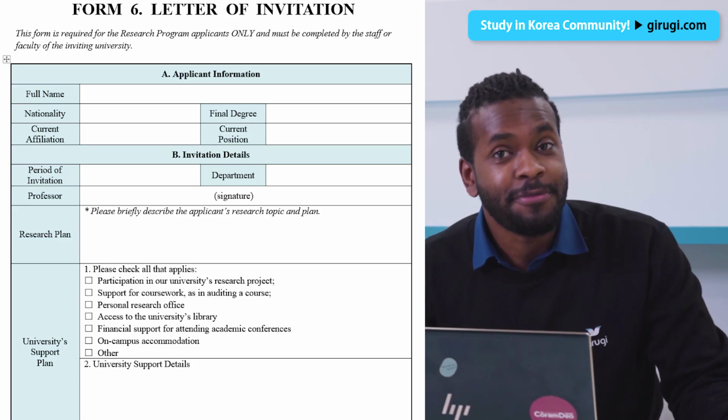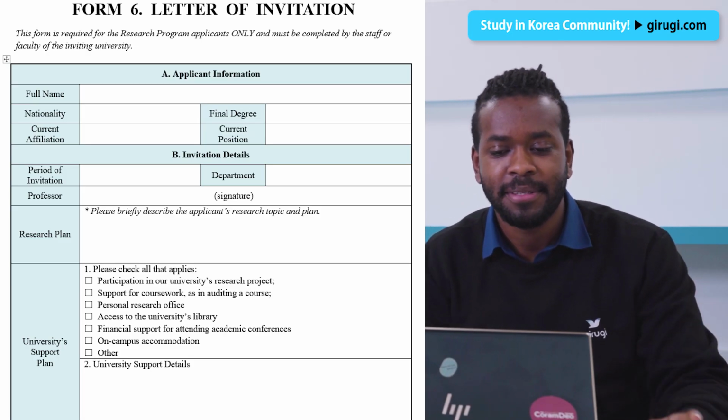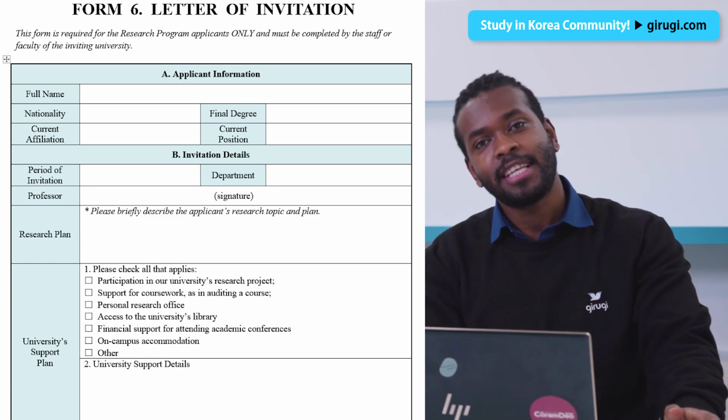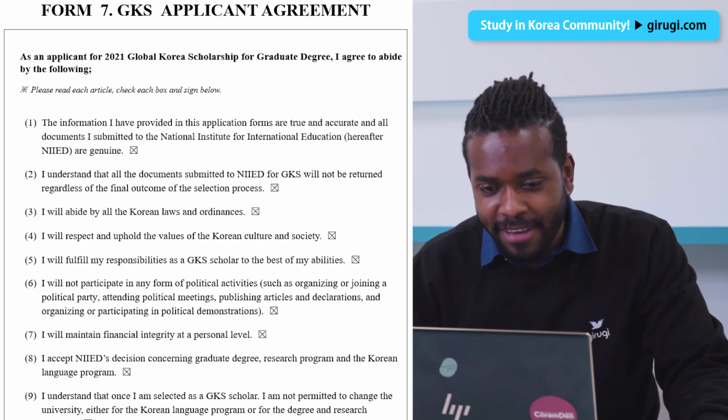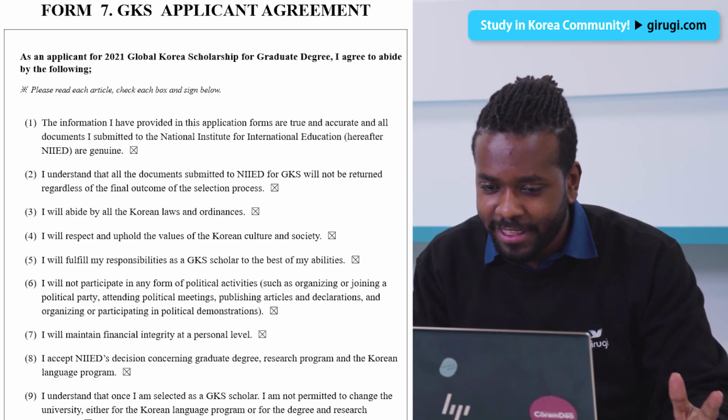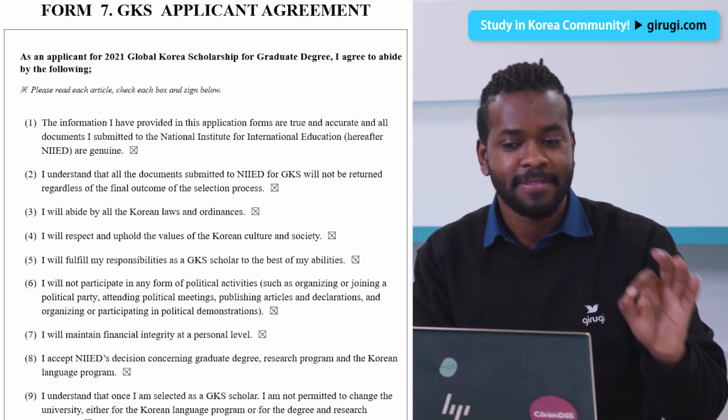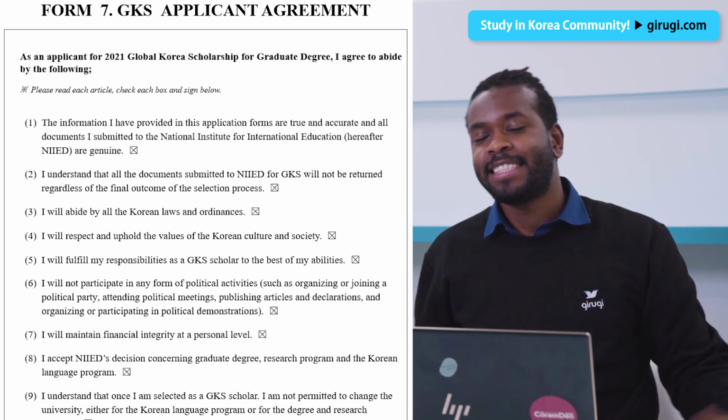Yes, and the letter of invitation should only be submitted by those who have chosen the research program. Form 7. You can check everything without any problem, sign below and submit it. That's all.